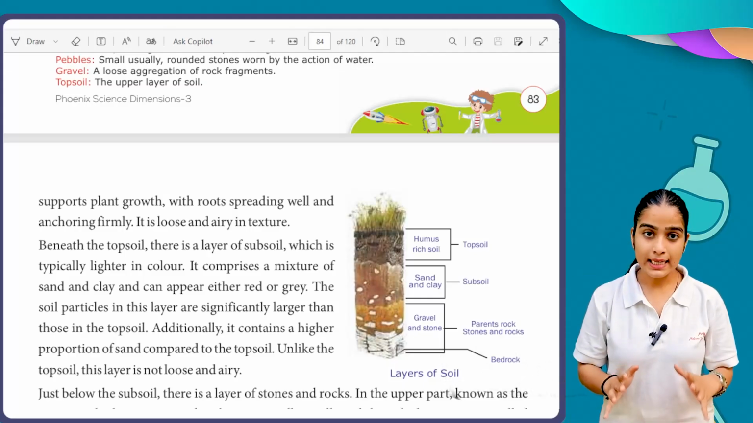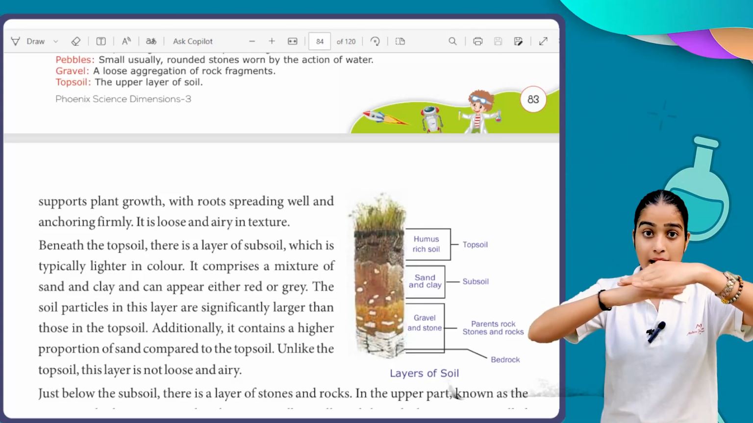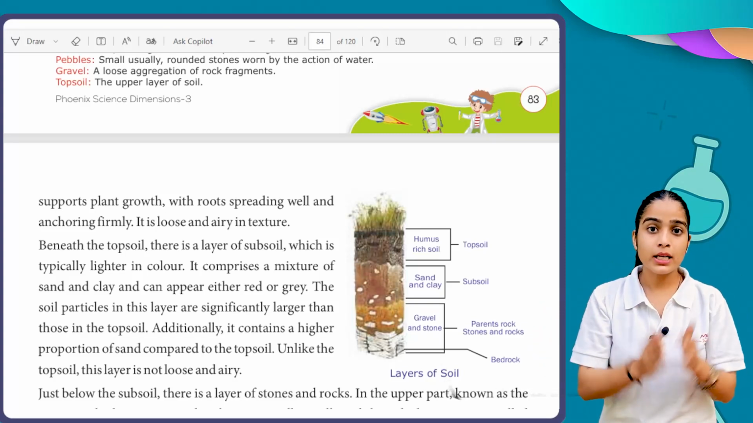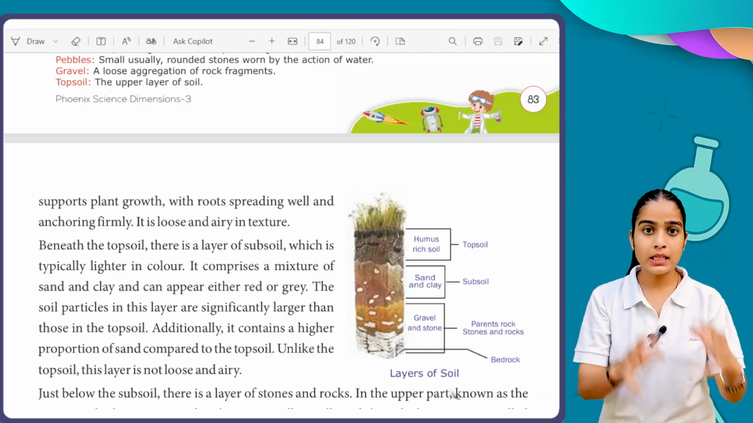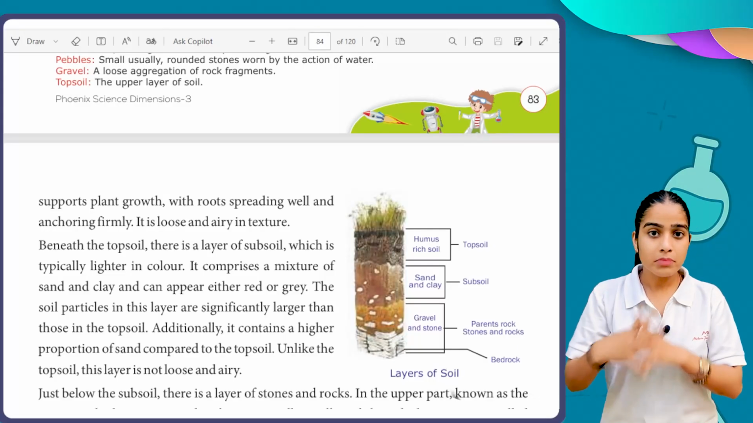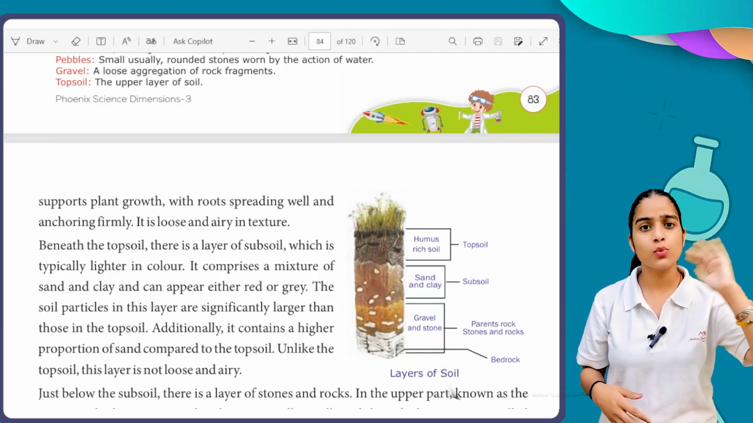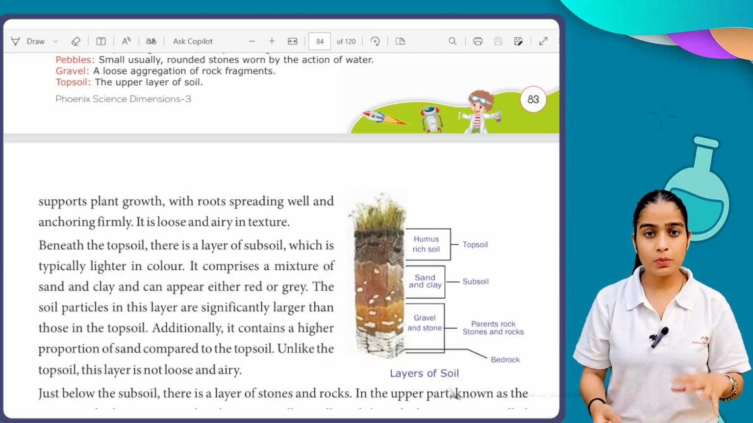So first we have topsoil, and beneath that we have the second layer, which is referred to as your subsoil. This subsoil is lighter in color, and basically it is a combination of clay and sand, and the color of this subsoil can be classified into red or gray. So it could be both of them.